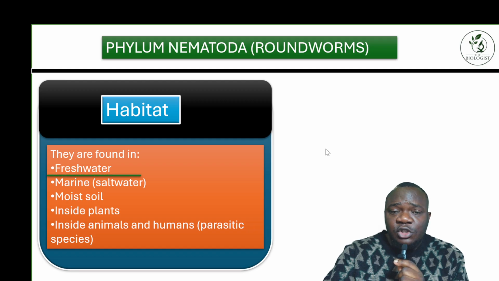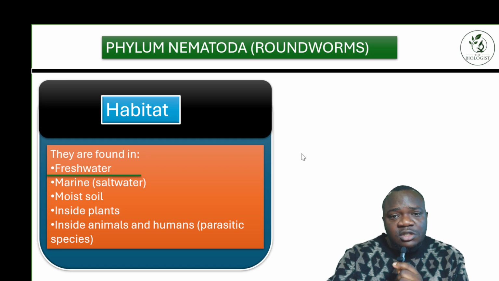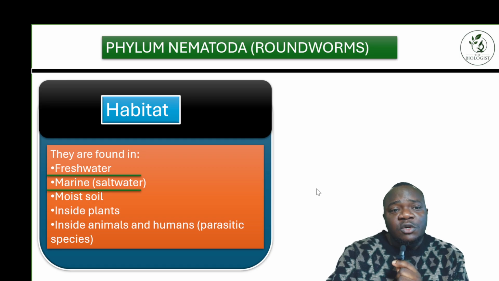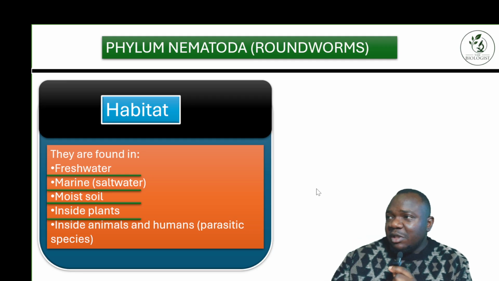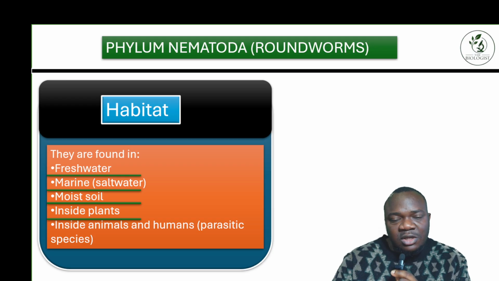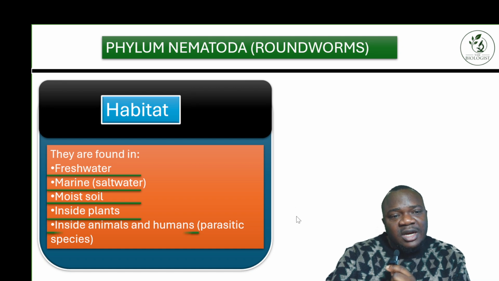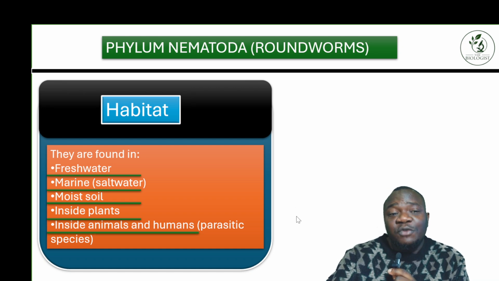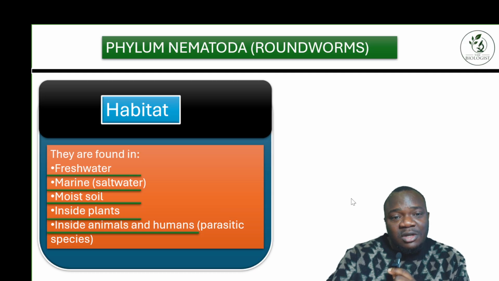In terms of habitats, these roundworms are found in different habitats. The first one is freshwater, water that doesn't have salt, like your rivers and lakes. Then you have marine water, which is salt water. You find them in moist soil. You find them inside plants, because some roundworms are parasitic to plants. You find them in the root nodules of some plants, where they reduce the yields of those plants. This affects agriculture and the productivity of farmers. And you can find some wicked ones inside animals and humans, causing harm.